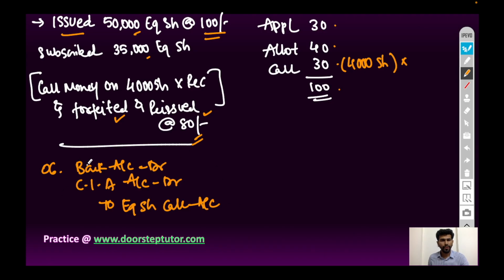Here bank account will be debited with the amount which is received. Call in arrears account will be debited with the money which is not received, and total amount will be credited with equity share call account.